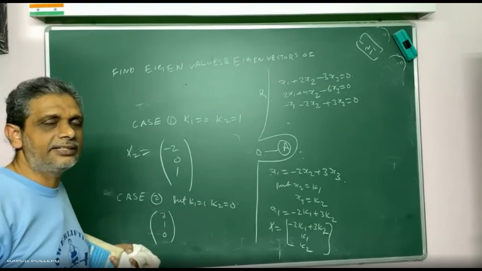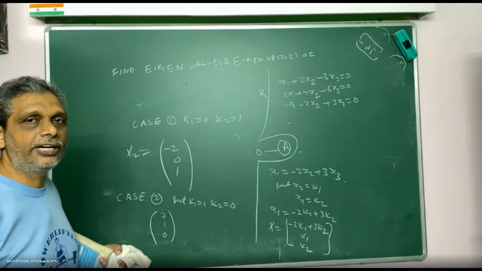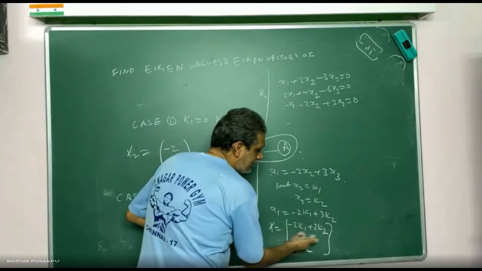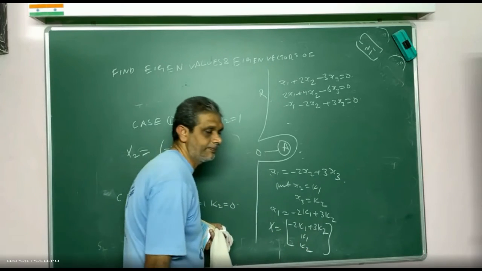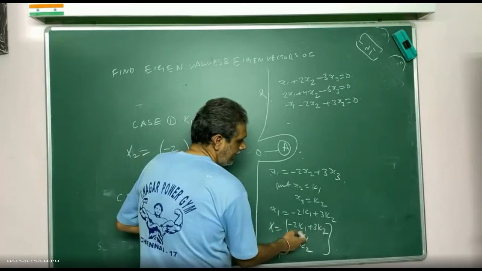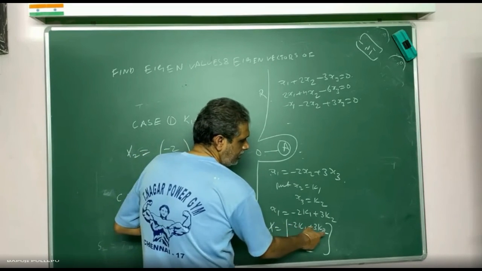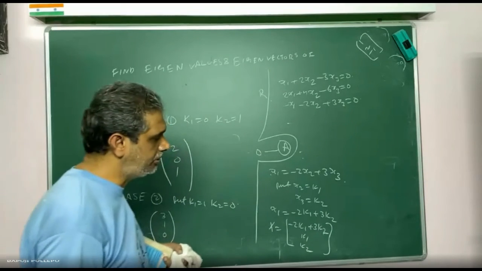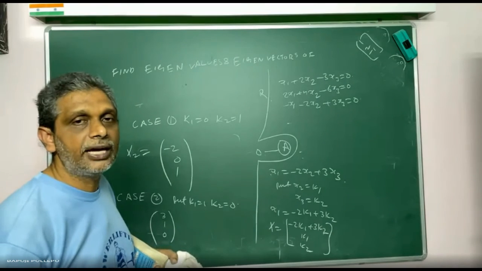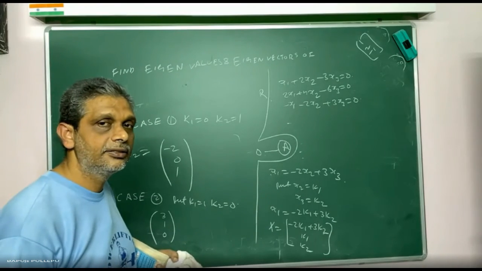Suppose lambda is equal to -3, -3, -3. Then what will you do? Next case, third case, how will you do it? This value, how will you make it 0? K1 you can write this coefficient, K2 you can write this coefficient 2. K1 you can put 3, K2 you can put 2. All are plus, so 1 minus you can go. Getting or not? Yes, sir. Am I confusing? Clear, sir.